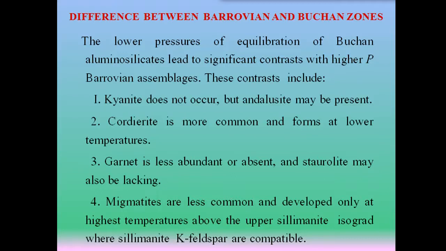Number 2, cordierite is more common and forms at lower temperatures in Buchan zones. Number 3, garnet is less abundant or absent, and staurolite may also be lacking in Buchan zones. Number 4, in the Buchan zones, migmatites are less common and developed only at highest temperatures above the upper sillimanite isograd, where sillimanite and potash feldspar are compatible.